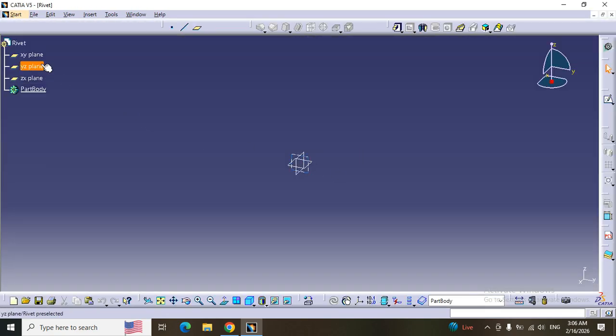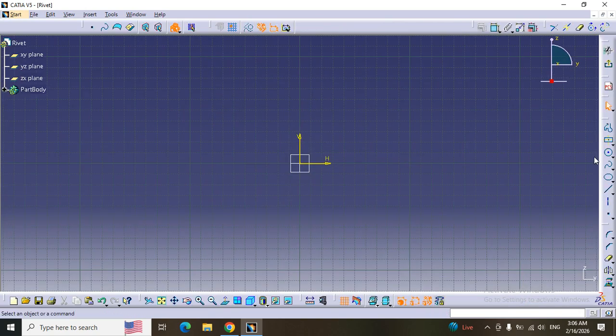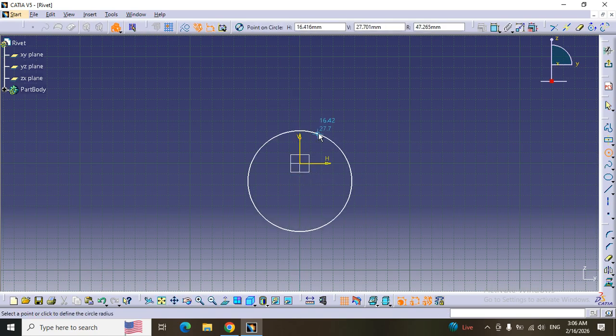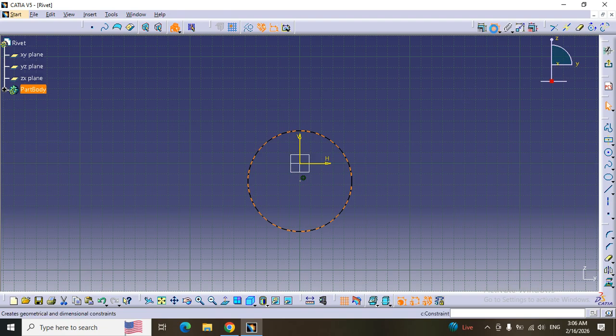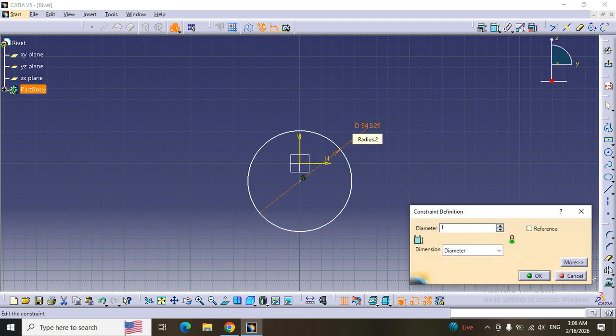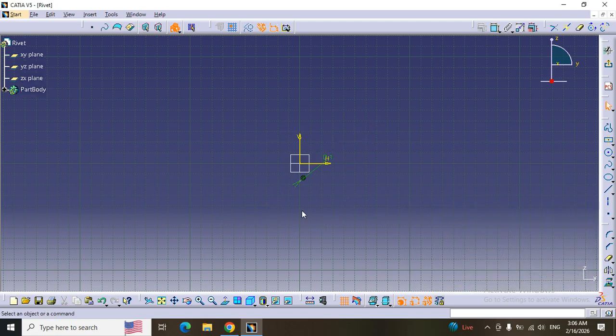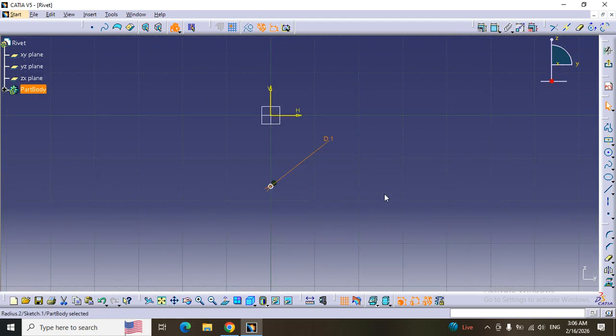In the design tree, select YZ plane. Choose sketch. Draw a circle. Apply constraint. Use fit all in to enlarge the shape.